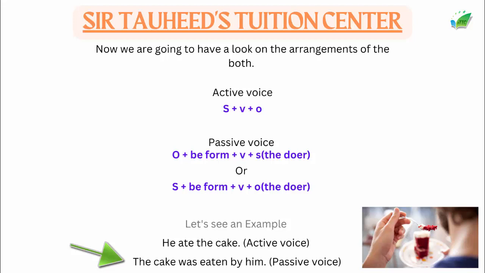The cake was eaten by him. Here, as you can see, the cake has come in the first place, which did not perform anything. It received the action. So if this thing comes in the first place and the performer comes at the end, this will create a passive voice, which means I am more focused on the thing which is done rather than who did it. So I hope you understand the whole lecture of today.